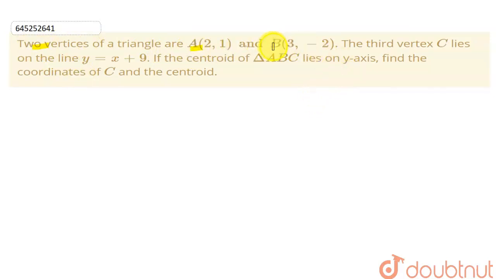So students, in this question we have been given two vertices of a triangle as A (2, 1) and B (3, -2), and the third vertex C is lying on the line y equal to x plus 9. If the centroid of this triangle ABC is lying on the y-axis, we need to find the coordinates of this point C and the centroid, both.